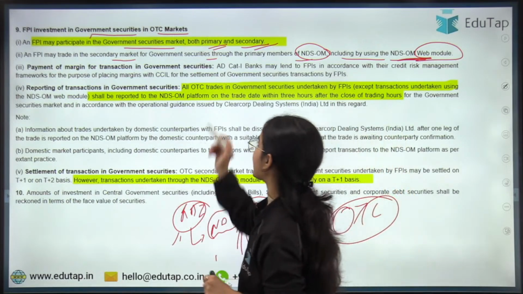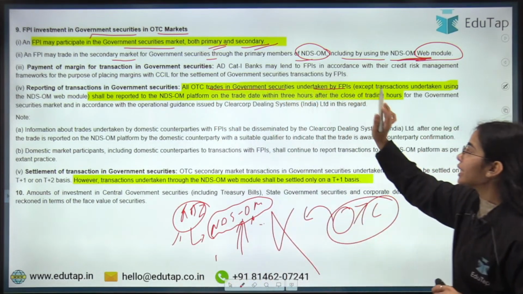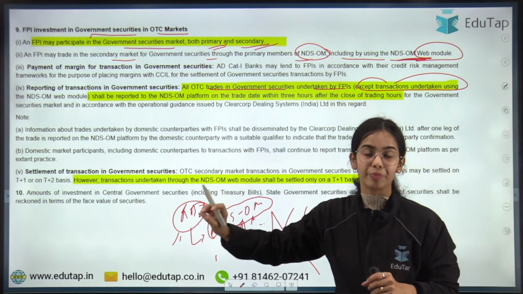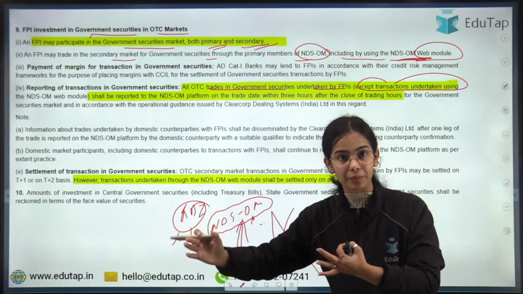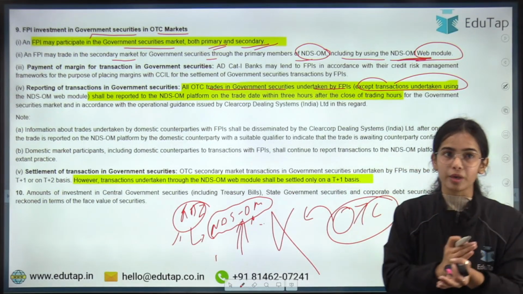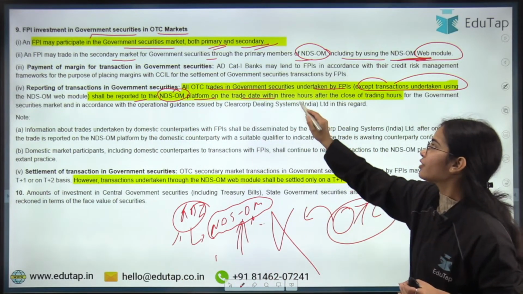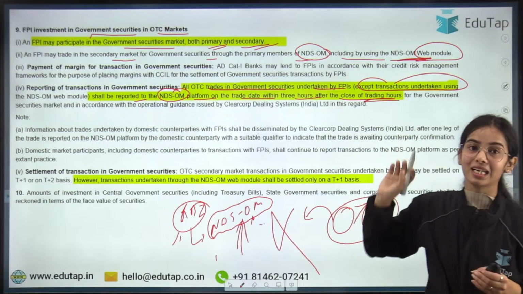So all the OTC trades in government securities undertaken by FPIs, except transactions undertaken using the NDS-OM, if such transactions are happening that are not on the NDS-OM, shall be reported to the NDS-OM platform on the trade date within 3 hours after the close of trading hours.